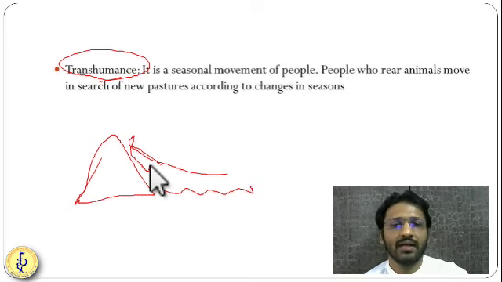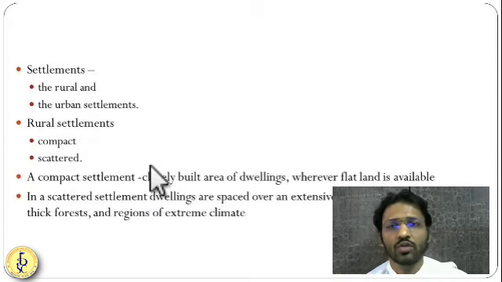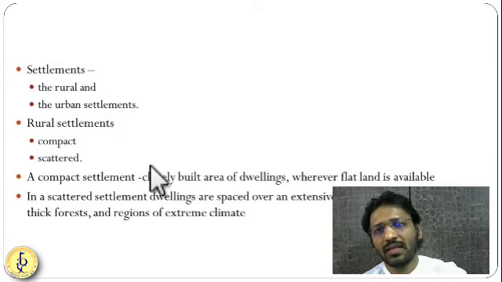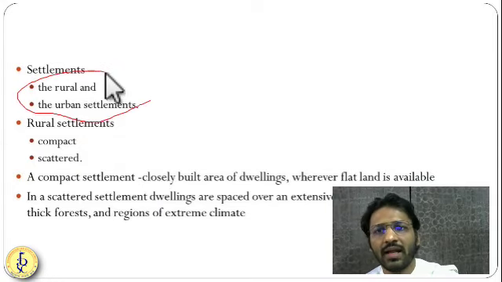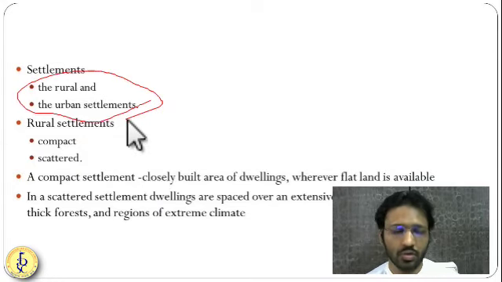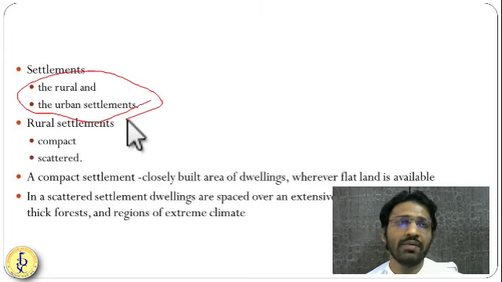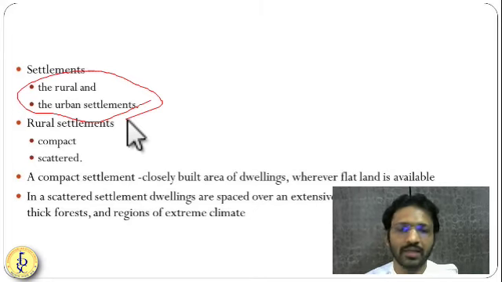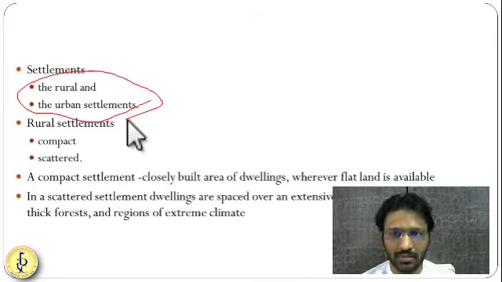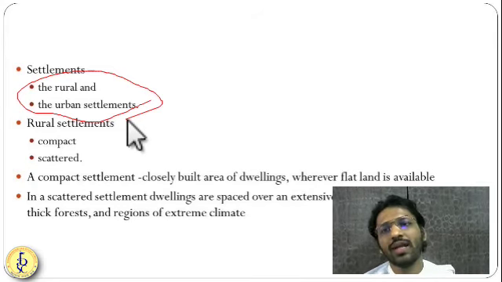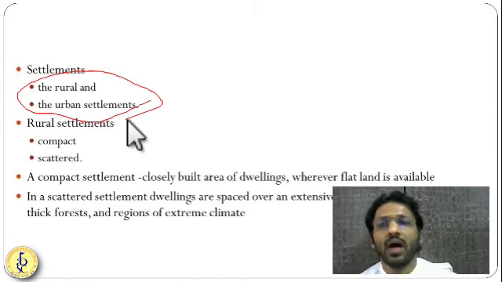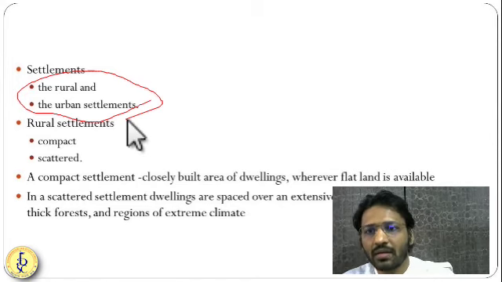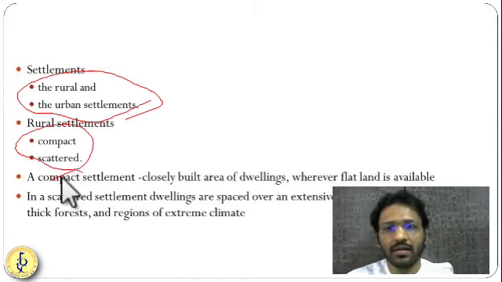Now let us understand the next part of this chapter. This is a very simple chapter. Settlements can generally be classified into rural and urban settlements in a modern scenario. Not much has been given in this chapter. In the 11th standard Human Geography NCERT you will find details about settlements. So, rural and urban settlements. Rural settlement can be further classified into compact and scattered.